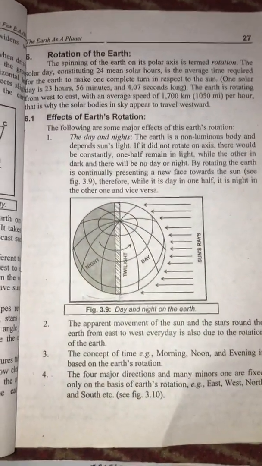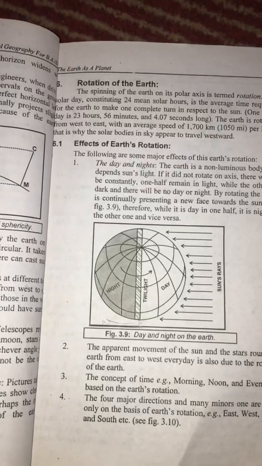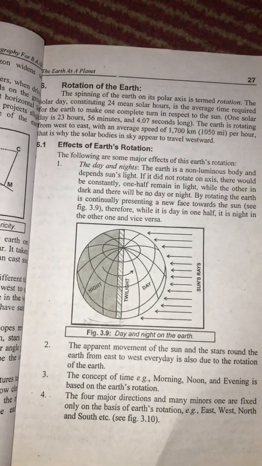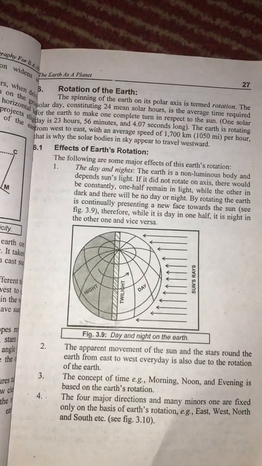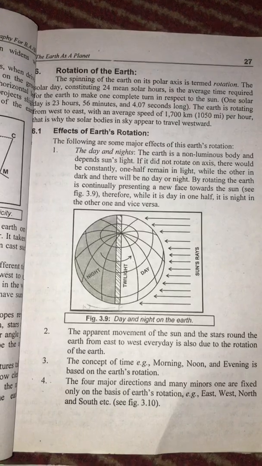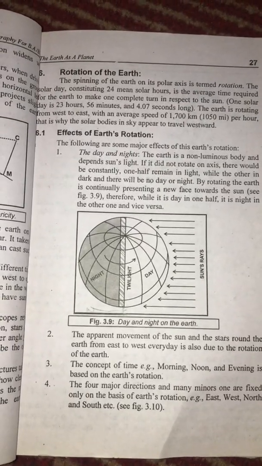Assalamu alaikum, BS first semester. Our next topic is the movement of the earth. The planet Earth has two movements. It rotates on its own axis, and that movement is called rotation, and it orbits around the sun, and that movement is called revolution. Firstly, we study the earth's rotation.